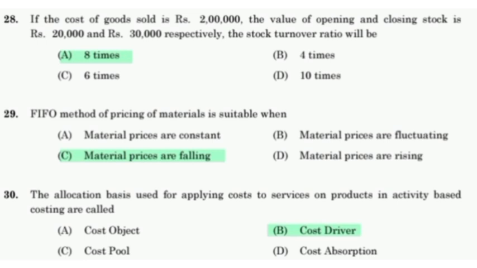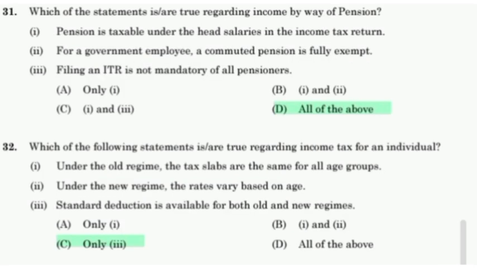The allocation basis used for applying costs to services or products in activity based costing is called cost driver. Which of the statements are true regarding income by way of pension? Pension is taxable under the head salaries in income tax return.